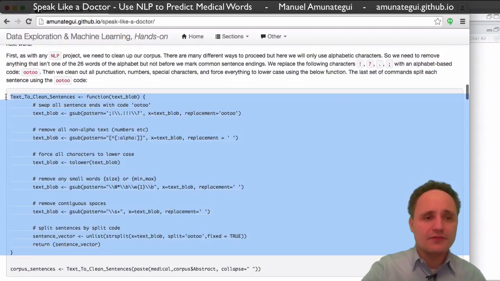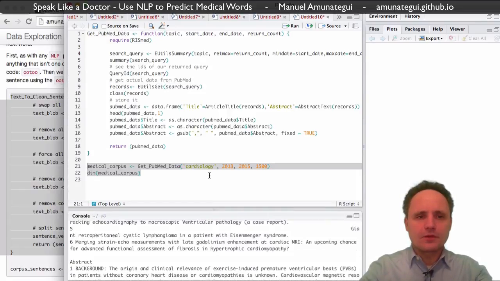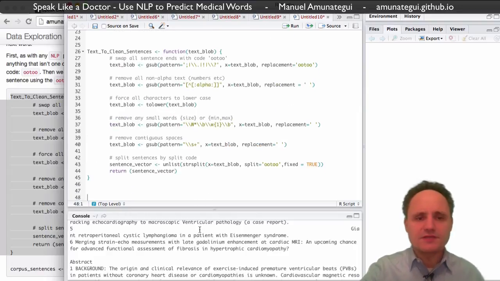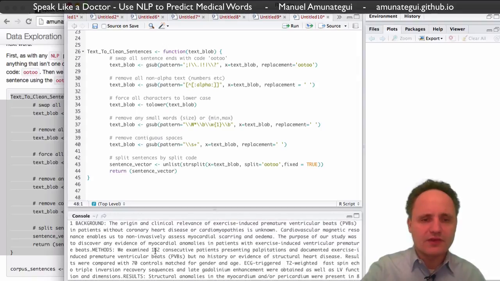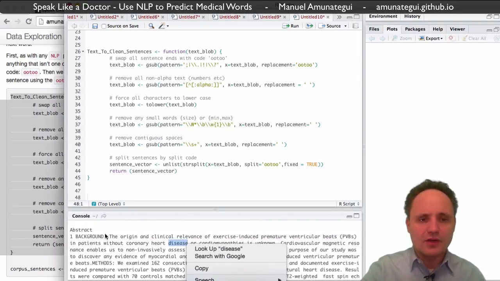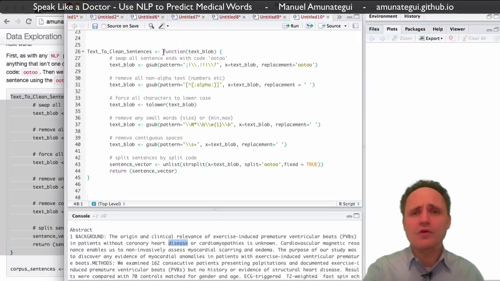And now that we have our corpus back of 1,500 documents, we're going to move to cleaning this text up. As you see, there's all sorts of different letters, capital letters, lowercase letters, numbers, parentheses. We're going to have to clean that up. I have a function called text to clean sentences. It's a very simple function, but it's something in NLP you'll always do. You always have to clean your data. You have to learn what it is and then find out exactly what you need and what you don't need. Because if you have too much data, it's going to hurt your models. You just want to have just what you need, nothing more.